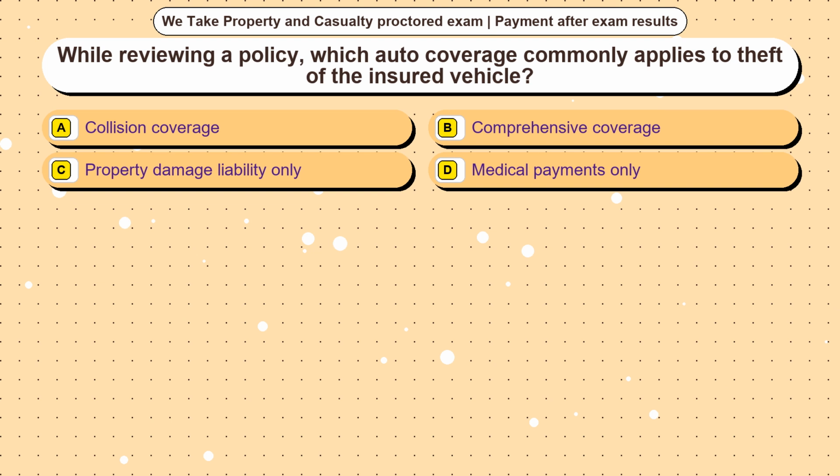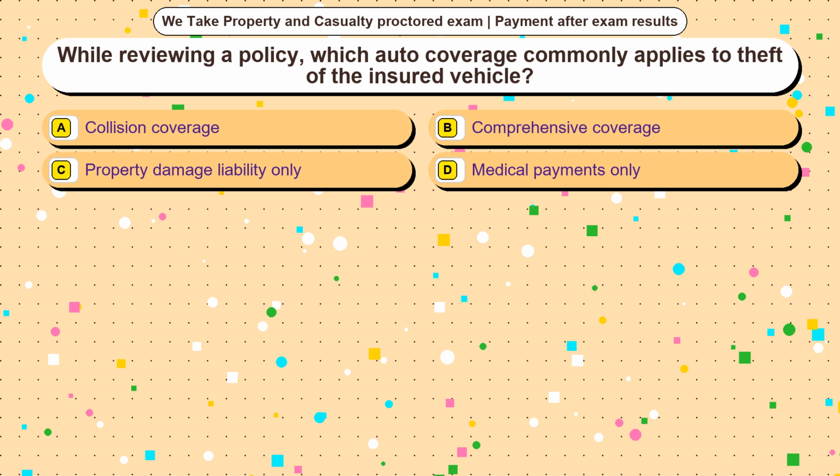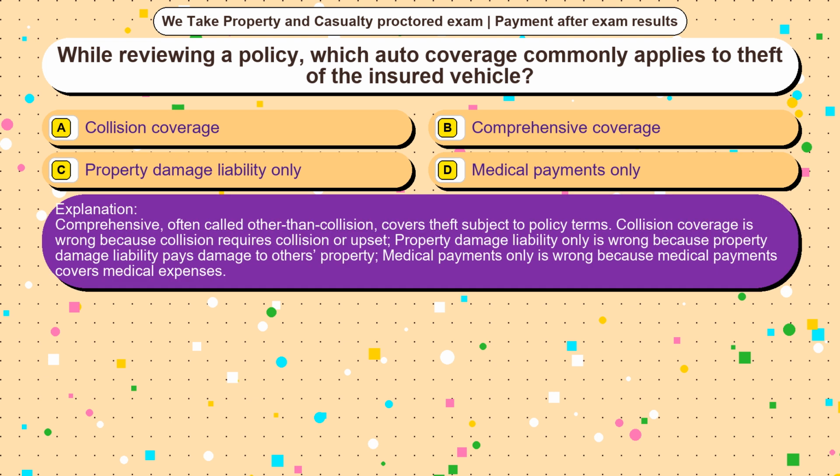Question 3. While reviewing a policy, which auto coverage commonly applies to theft of the insured vehicle? Option A, collision coverage. Option B, comprehensive coverage. Option C, property damage liability only. Option D, medical payments only. The correct answer is option B. Comprehensive, often called other than collision, covers theft subject to policy terms. Collision coverage is wrong because collision requires collision or upset. Property damage liability only is wrong because property damage liability pays damage to others' property. Medical payments only is wrong because medical payments covers medical expenses.